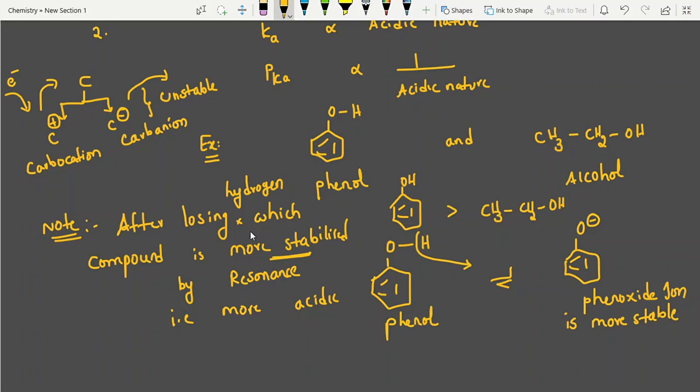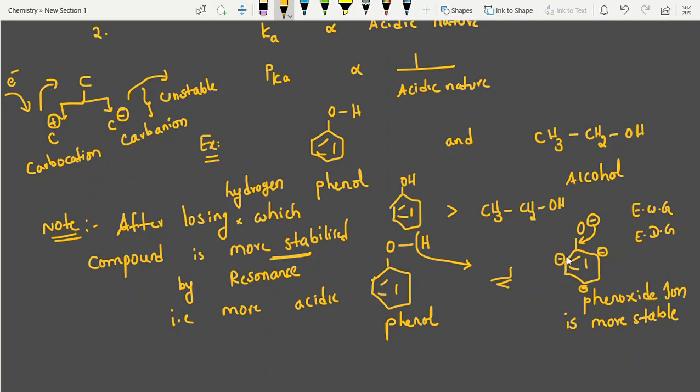Same here also: in phenoxide ion, O minus, the electron density is more, the negative charge is more. This negative charge is stabilized by resonance. The phenyl group acts as both; it takes electrons or gives electrons depending on the situation, acting as an electron withdrawing group and an electron donating group. Now phenoxide ion has excess negative charge, so it gives electrons to the ring system and in such a way gets stabilized. You will get three resonating structures. First, at the ortho position you get the negative charge, then at the para position, and again at the other ortho position.